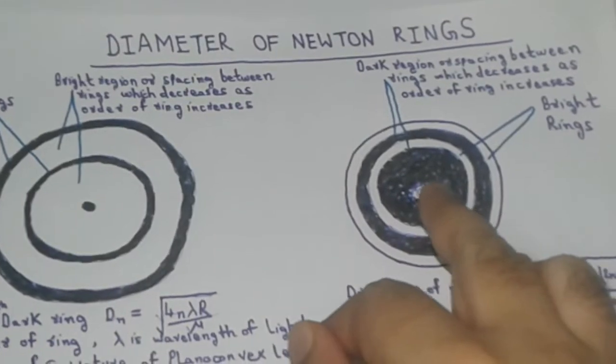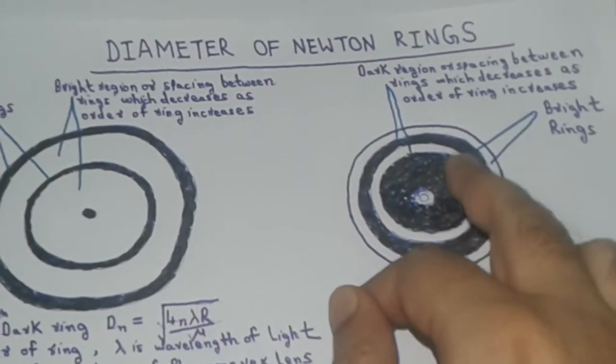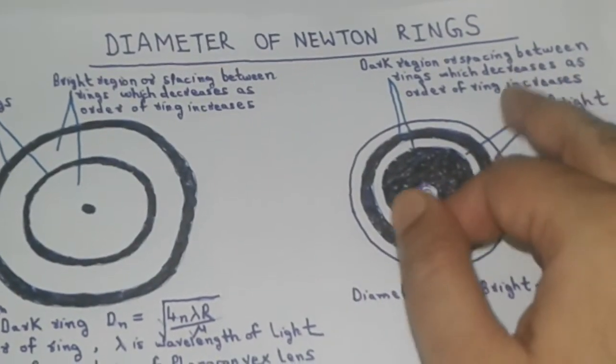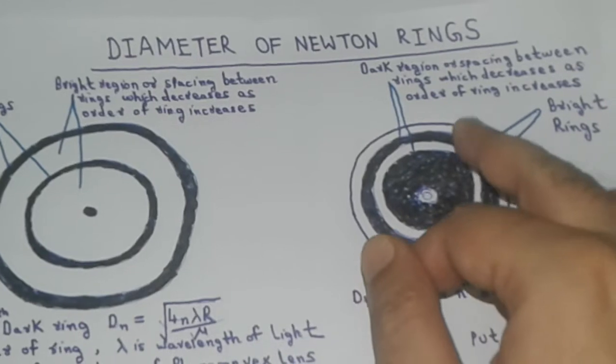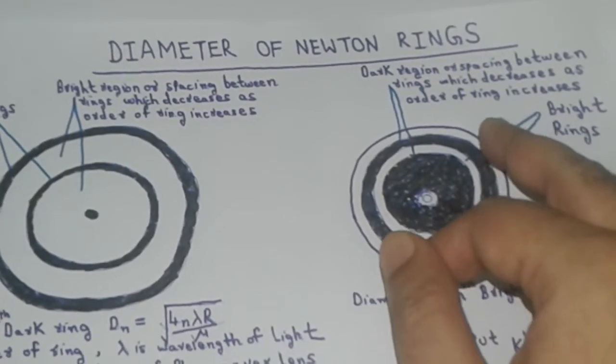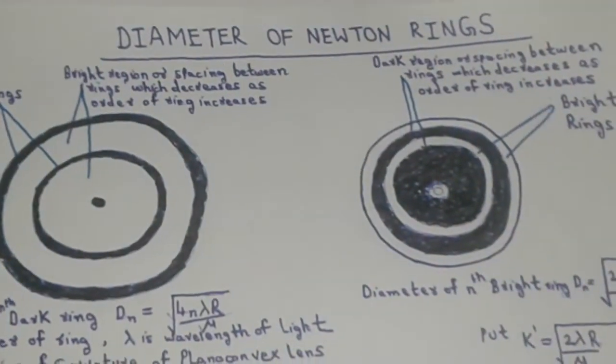From the figure it is evident that the dark region between the two bright rings goes on decreasing as the order of the ring increases. It means as we are moving from first ring to second ring, the spacing between the rings is decreasing or the rings are coming closer and closer to each other.